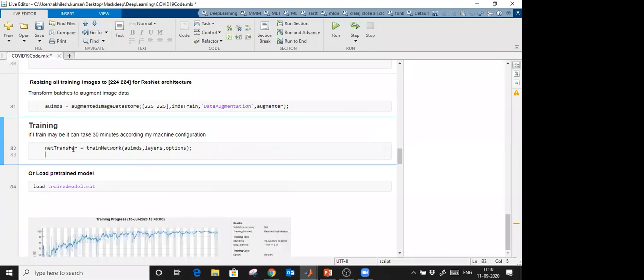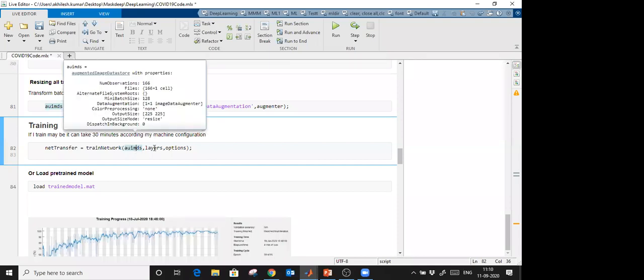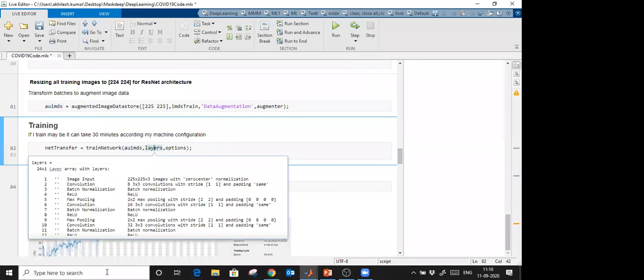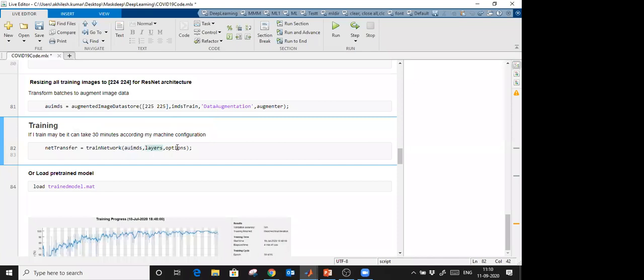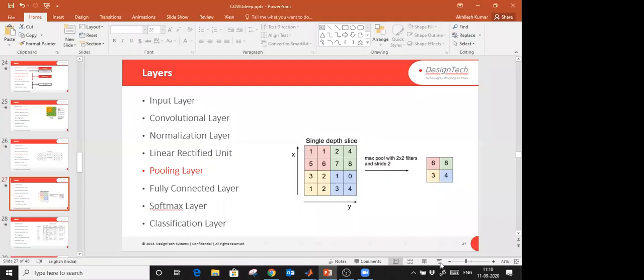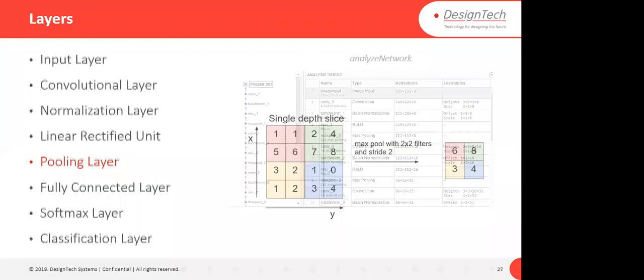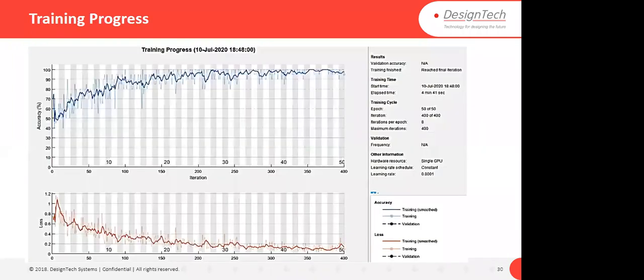If you want to train it, just give the command train network. This is my image data store after applying pre-processings, and these are the layers which we defined above. And these are the options: what will be the initial learning rate, what kind of solver we are going to use. We assigned everything here. And when you train it, you will get this kind of app again, like we saw earlier. I'm not going to train it again because it will take time to create a model, around 10 minutes. So I'm not going to train.